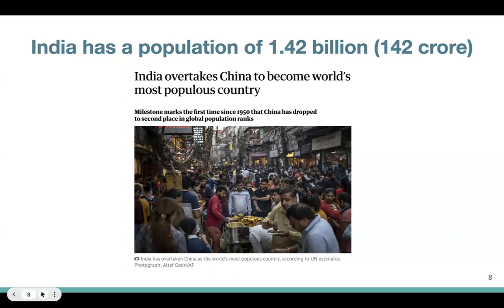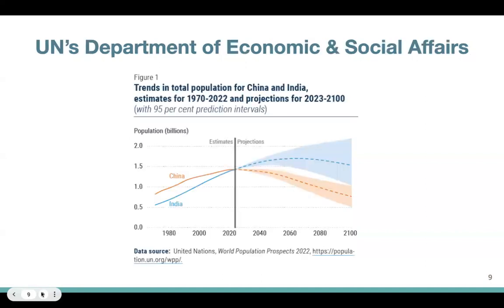Today, India has a population of over 142 crore people, growing by every second. By the end of this session, a healthy number of people would have been added to this number. And this has many consequences in the real world. But before we jump to those consequences, it's worth knowing where this number came from.